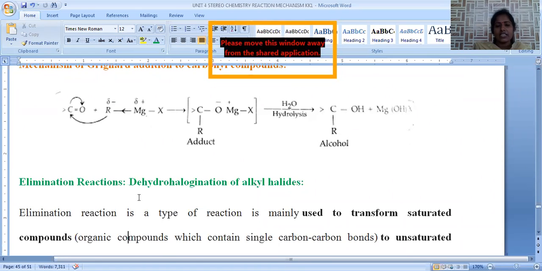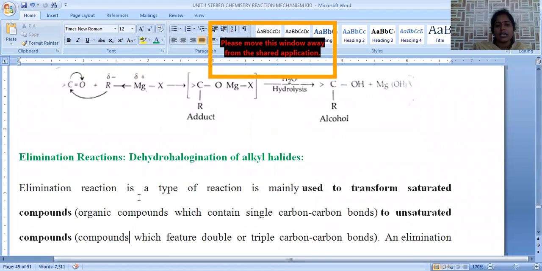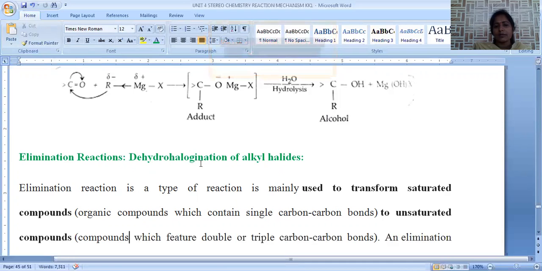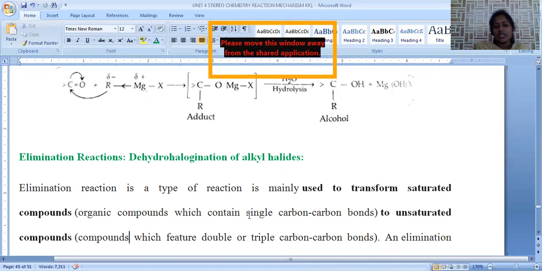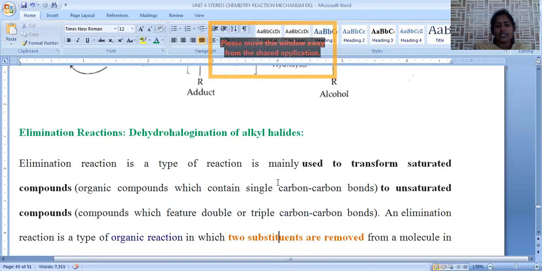Okay. Now let us see the next segment, elimination reactions. Elimination reactions are carried out on alkyl halides. When alkyl halides are treated with any dehydrohalogenating agent, they undergo removal of H plus and X minus from adjacent carbon atoms, and saturated compounds get converted into unsaturated compounds. Saturated compounds are nothing but compounds containing carbon-carbon single bonds. After the elimination of HX, it is converted into either a double or triple bonded compound. So this is called an elimination reaction.